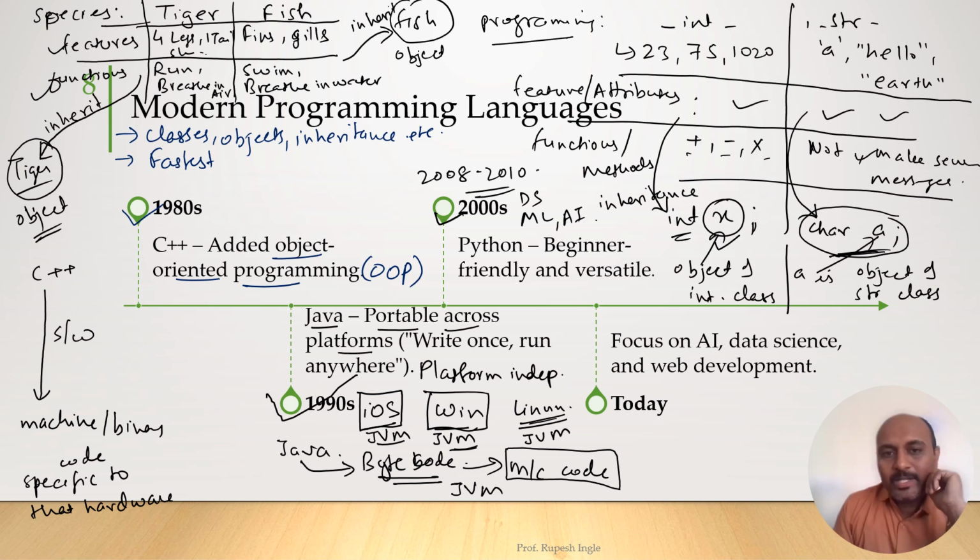And why is it so popular? Because it is easy to learn because of the simple syntax, and there is a large community building different packages and modules. By using those packages and modules we can do the coding easily as compared to other languages. Here you don't have to write the code, you directly import the module, take the functions which are defined inside that module and start using them. But in other languages you have to write it by yourself. So that is the history of programming languages. Nowadays the focus is on AI, artificial intelligence, data science, machine learning and web development.